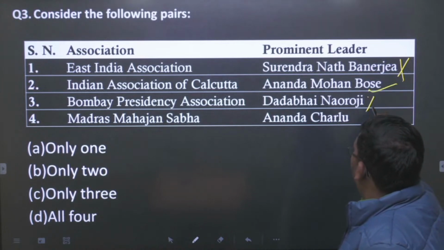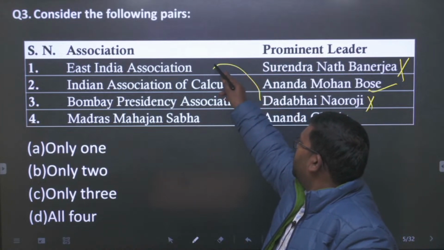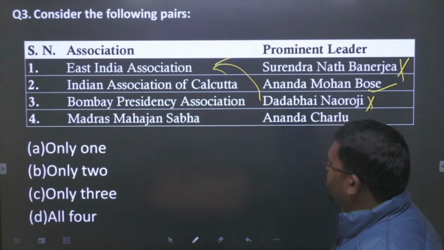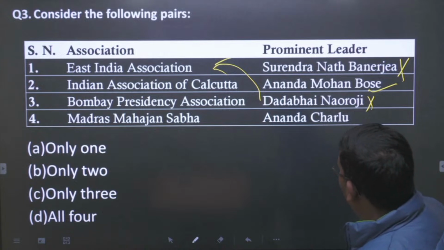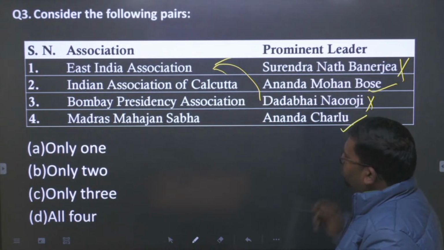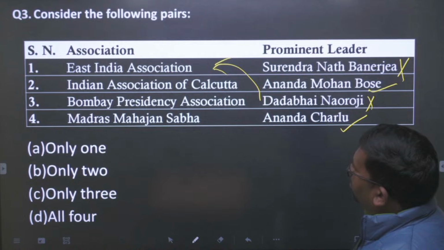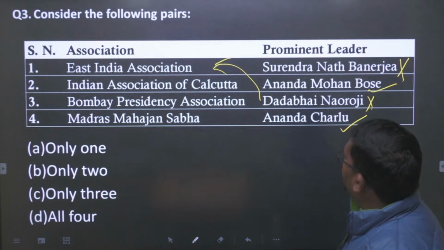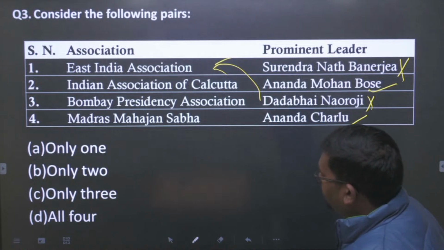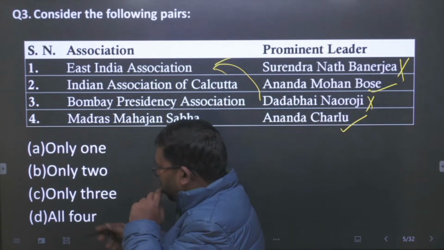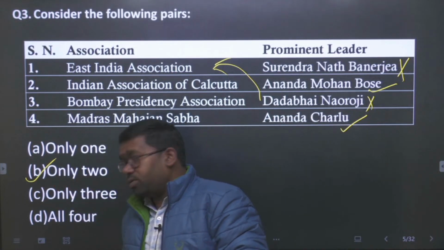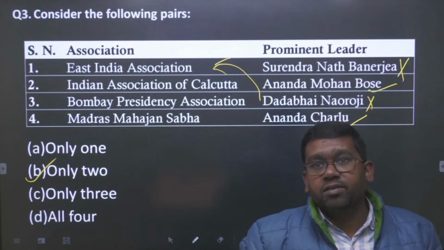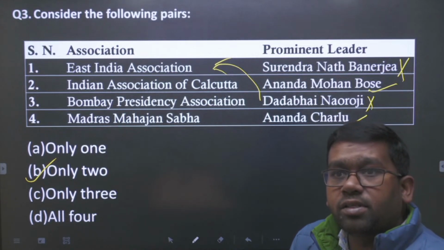No, Dadabhai Naoroji did not found this one, so this is false. Madras Mahajan Sabha, Anandacharlu. Yes, it is true. The question asks how many pairs are matched. So only 2 will be the answer of this question. Okay, student. Right. So let us see the other questions now.